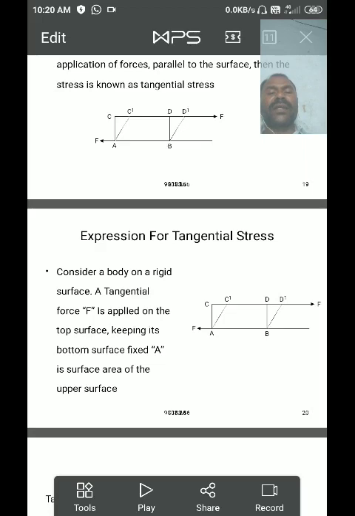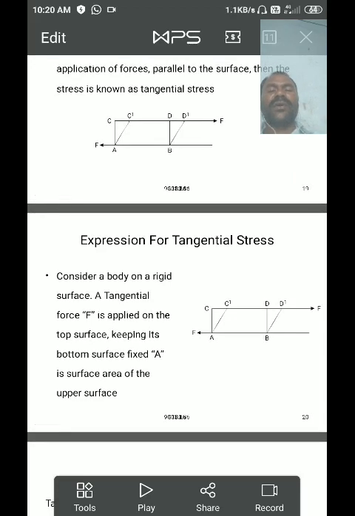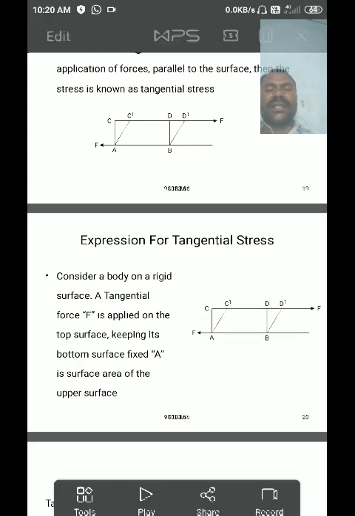Then the point C gets displaced to C dash, and point D gets displaced to D dash. Before application of a tangential stress, the body's structure is ABCD as a square. After tangential stress is applied on the upper surface, points C and D get displaced to C dash and D dash.